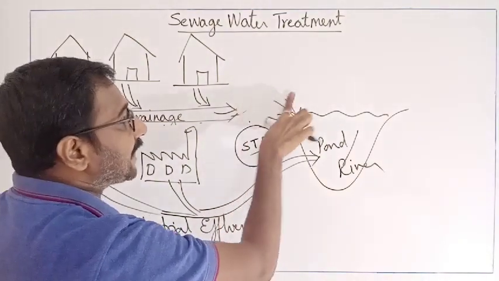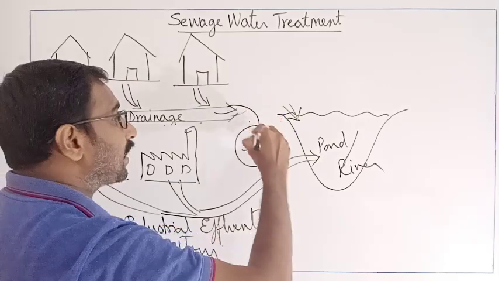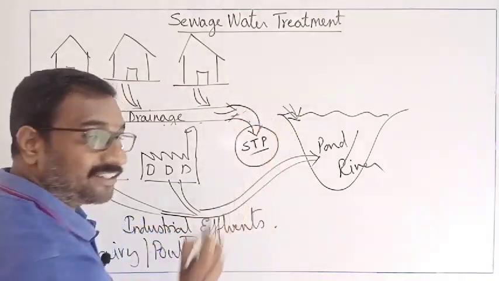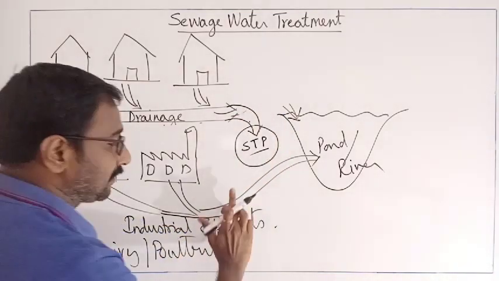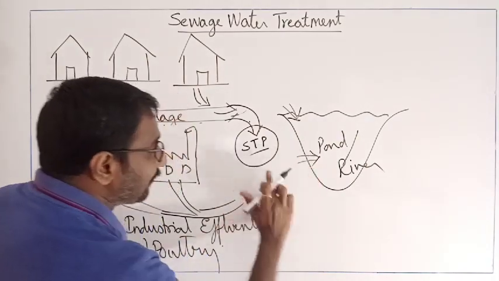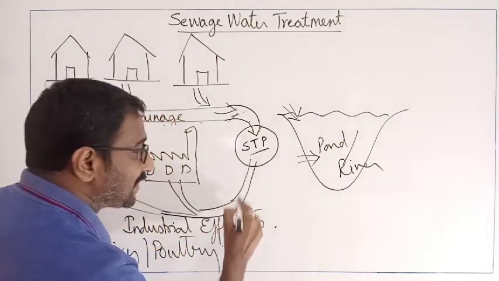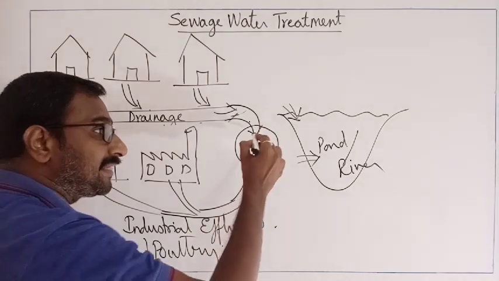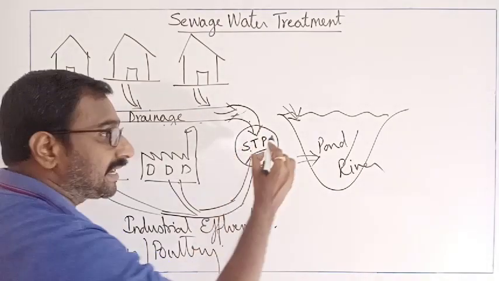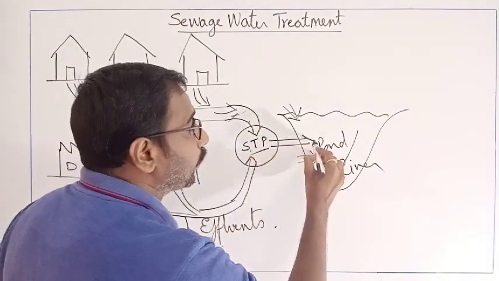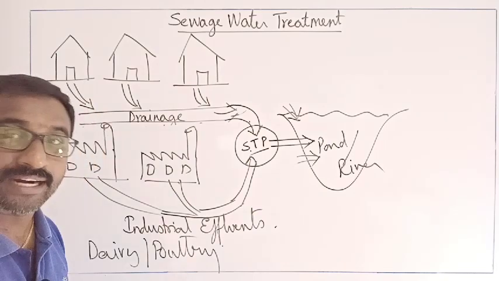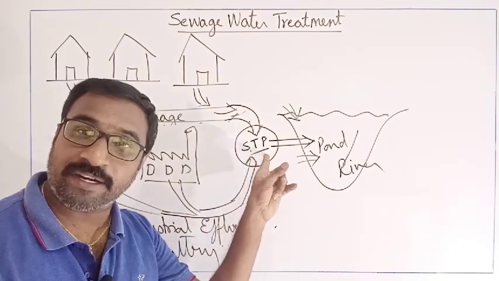They bring this sewage water and throw it into the sewage treatment plants. Industrial effluents, whatever are there, will be thrown into the sewage treatment plants, and they will be purified here and later passed into the local water body. Understood what is the use of the sewage treatment plants?